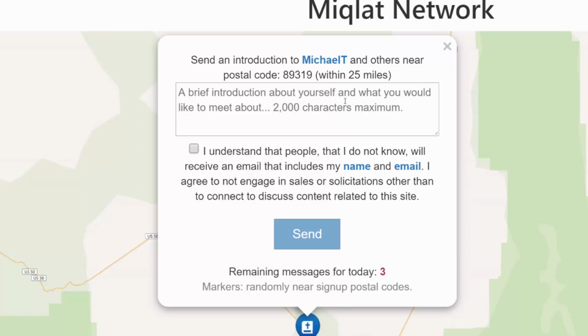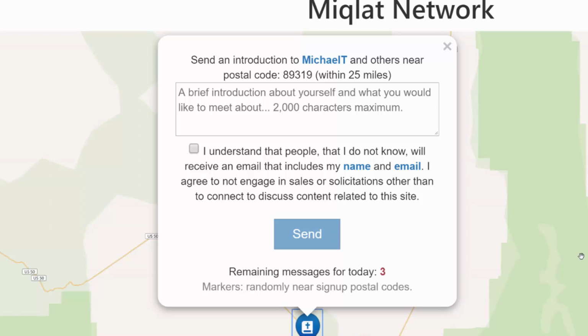Now I'm going to write a brief note to this person, Michael T in this case, but the message is also going to go to anybody within 25 miles. Now we haven't expanded out far enough to know if that's going to catch anybody else. But you need to know that when you're sending a message, it isn't going to go to just Michael T. It's going to go to people, again, within a certain radius. You're just picking Michael T, in this example, to send the message. But it might cast a wider net. So I'm going to send this message and tailor it to more individuals than just Michael T.